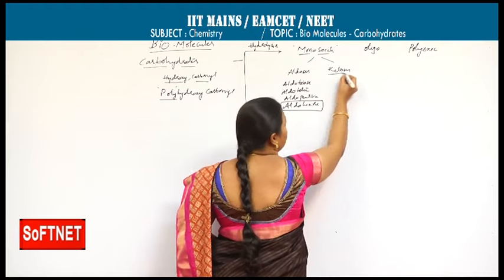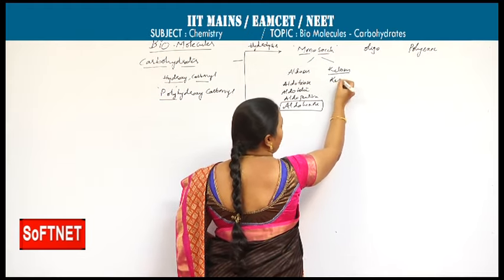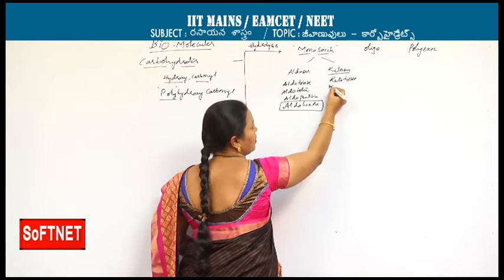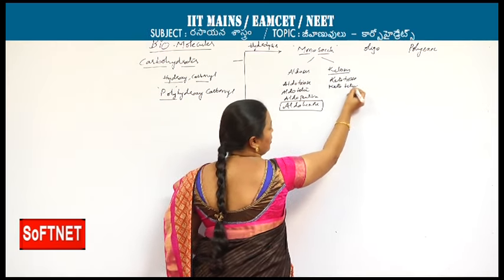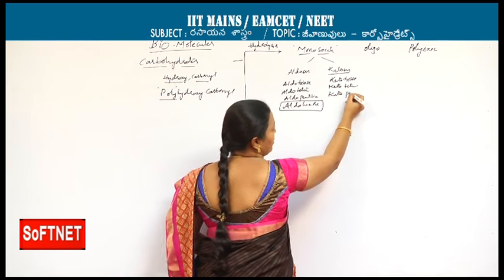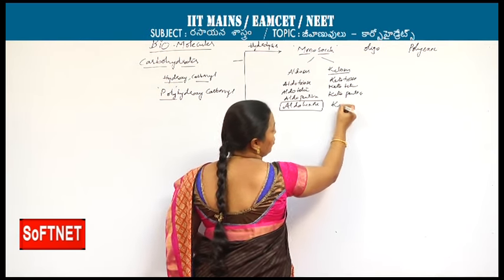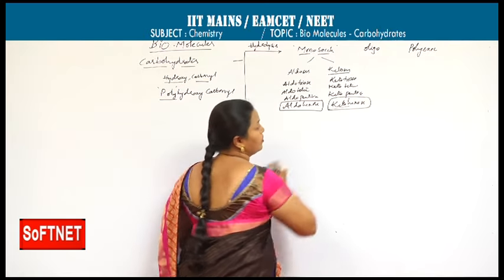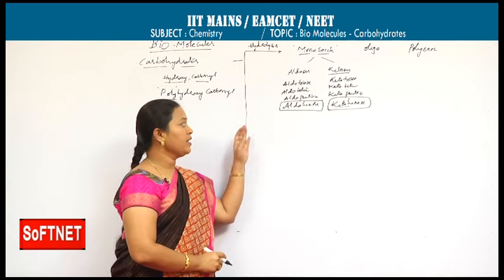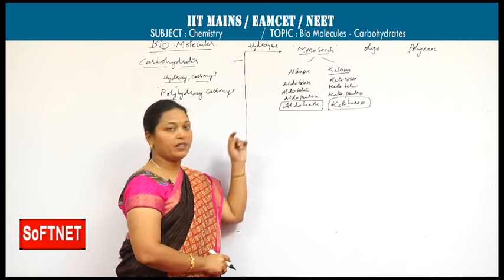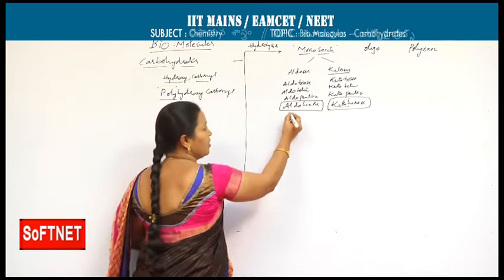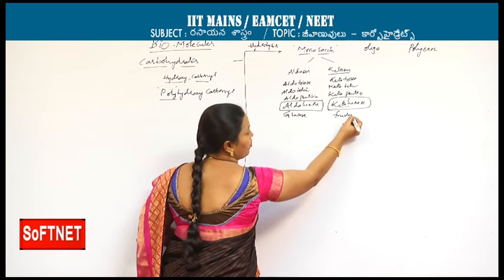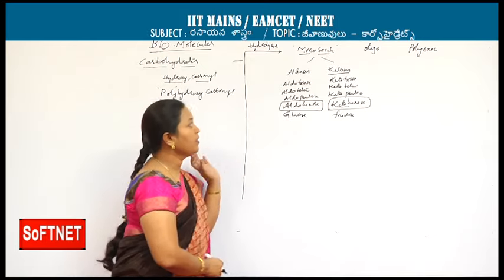Next, ketoses. Same as before: ketotriose, ketotetrose, ketopentose, ketohexose. Here in ketohexose is fructose, which contains ketone as the principal functional group, and it also contains 6 carbon atoms. Glucose and fructose, regarding these two topics we will discuss in detail in this topic.